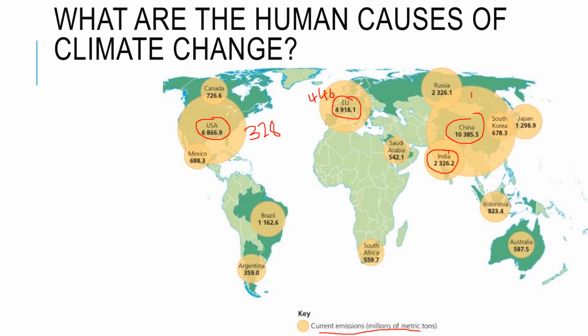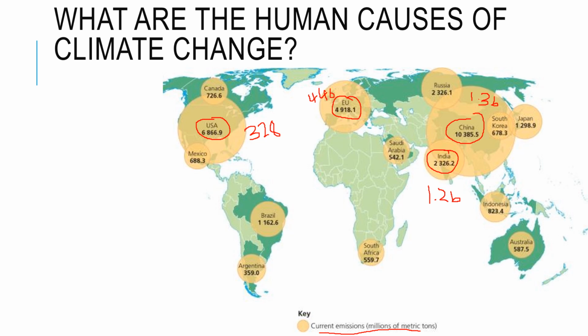China is 1.3 billion. So forget what I said about millions a second ago. This is now in billions. I'll put a B there. India is 1.2 billion. So all of a sudden, although we could perhaps say that China is the biggest emitter, it's perhaps a little bit unfair to say that, because there are so many more people living in China than there are in Europe.